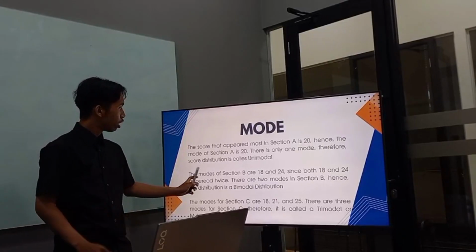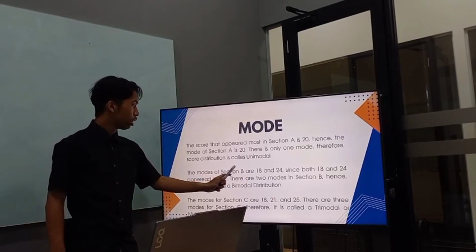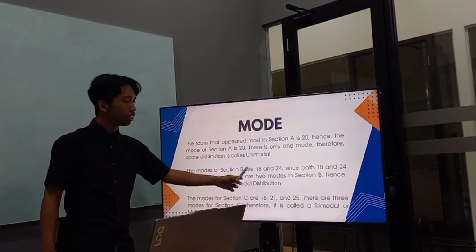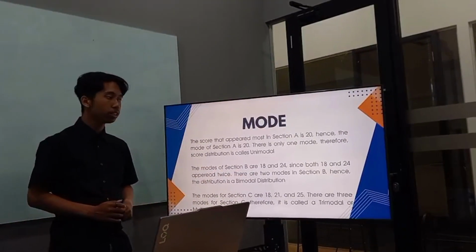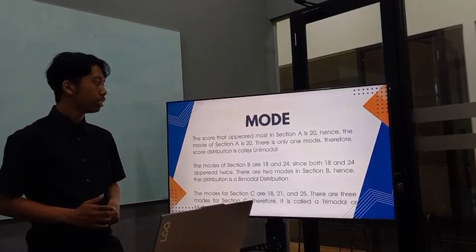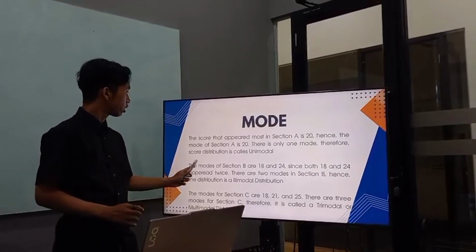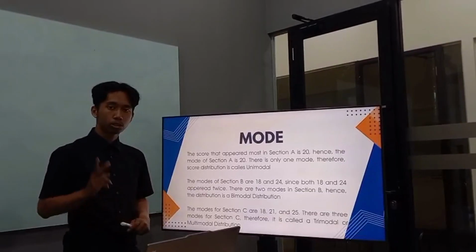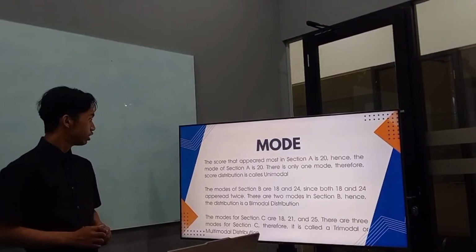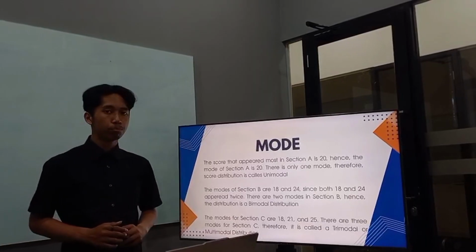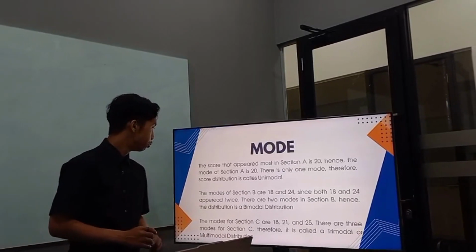The modes of section B are 18 and 24, since both 18 and 24 occur twice. There are two modes in section B. Hence, the distribution is a bimodal distribution.